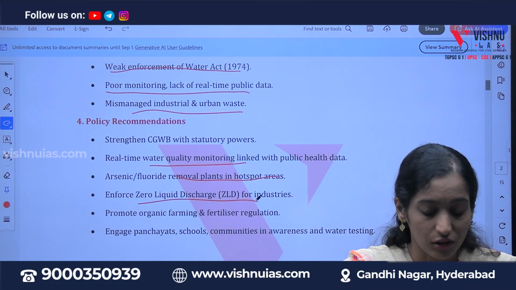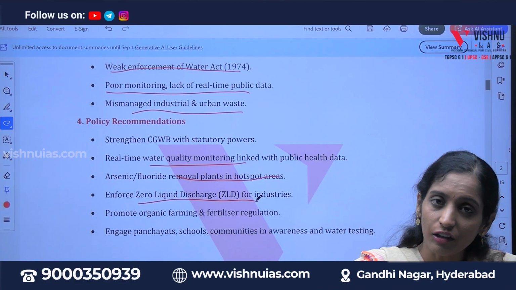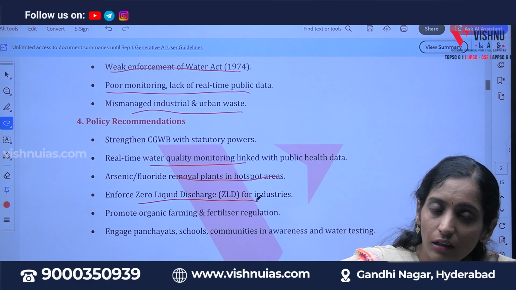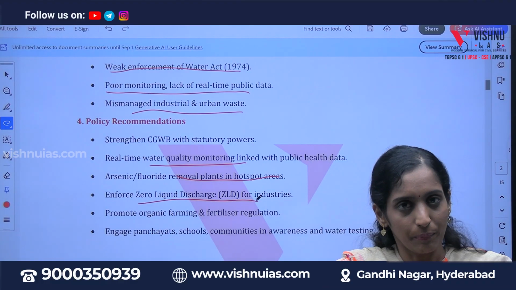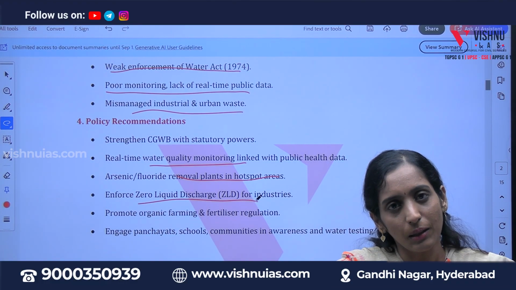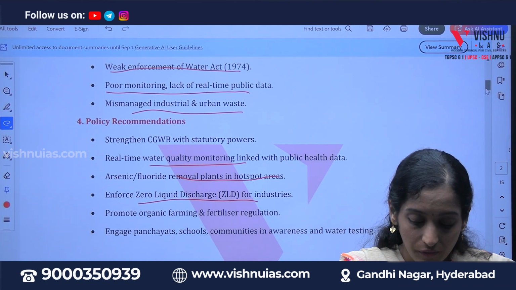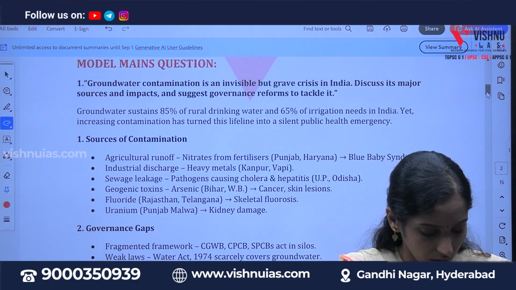Enforce zero liquid discharge for industries, and always promote organic farming and fertilizer regulation. Why? Because when we give plants fertilizers, they go deep into the soil and cause contamination of water. That's why fertilizers also play an important role in contamination.